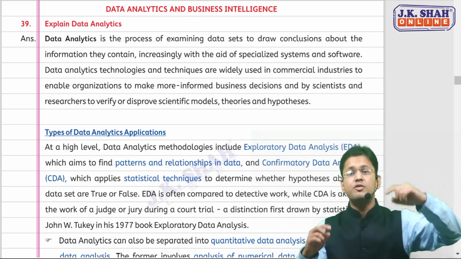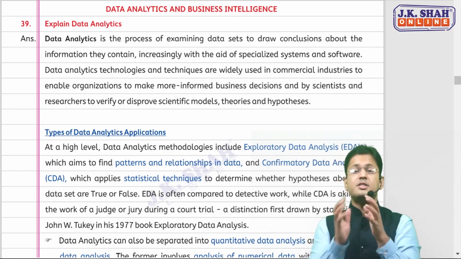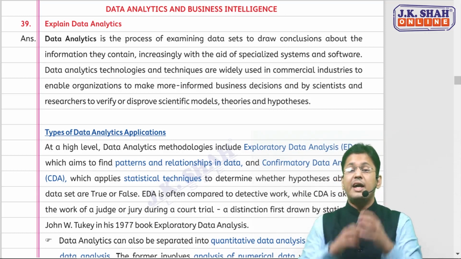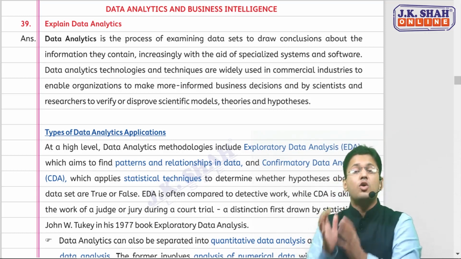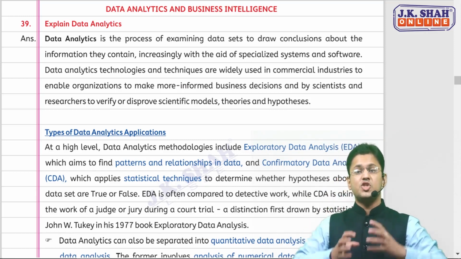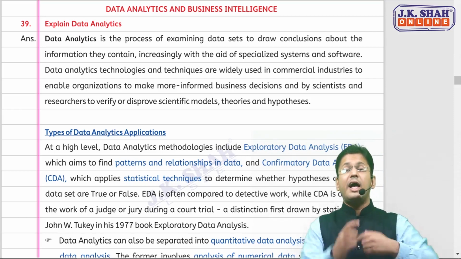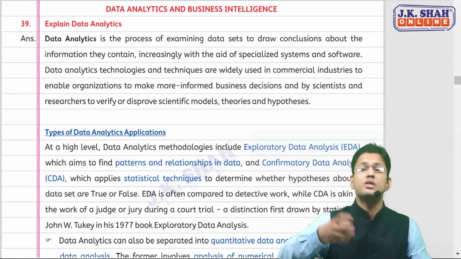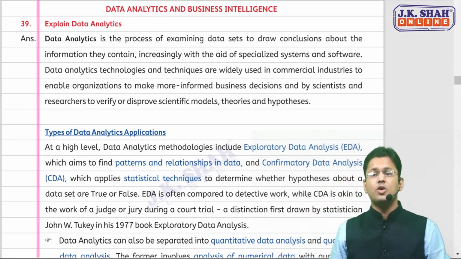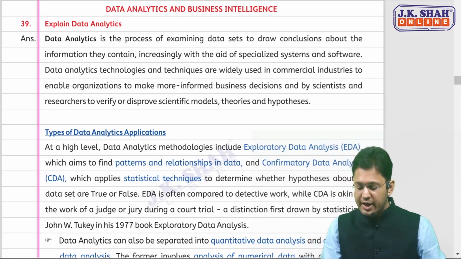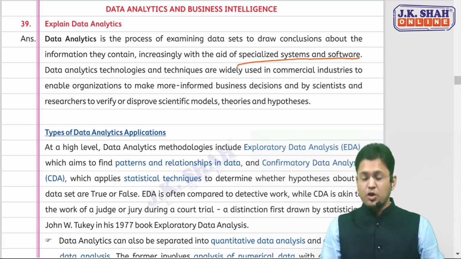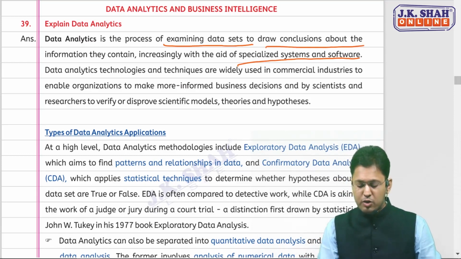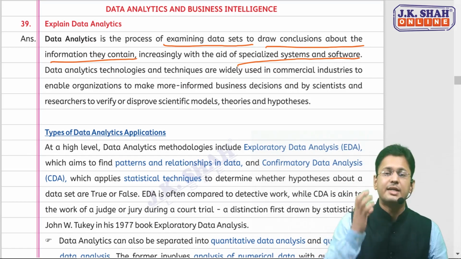If I remind you of the auditing part, there is chapter 6 in auditing, and that also has the data analytics concept. It says that when the auditor is using computer-assisted audit techniques and is trying to tap a large amount of data to get meaningful information out of it, that is known as data analytics. The same logic applies here. When using some specialized system and software, you examine large data sets to draw conclusions about the information they contain.